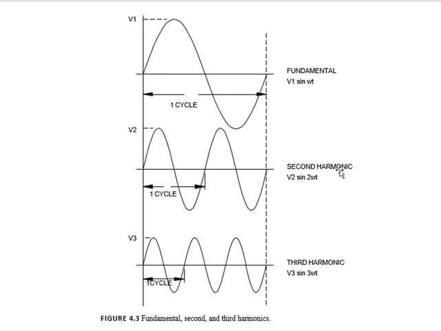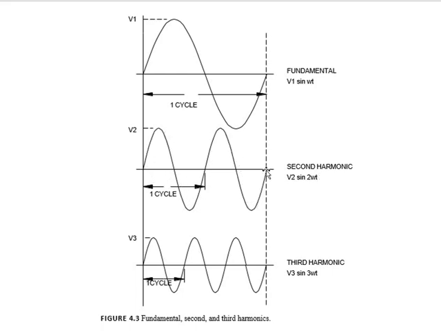Now for the second order harmonic, it is denoted by V2 sin 2 omega t. It means that in one complete cycle of the fundamental, the second harmonic has half the time period of the fundamental. So the time period for the second harmonic is one half of the fundamental waveform. In this one complete cycle of the fundamental, two complete cycles of the second harmonic are there.